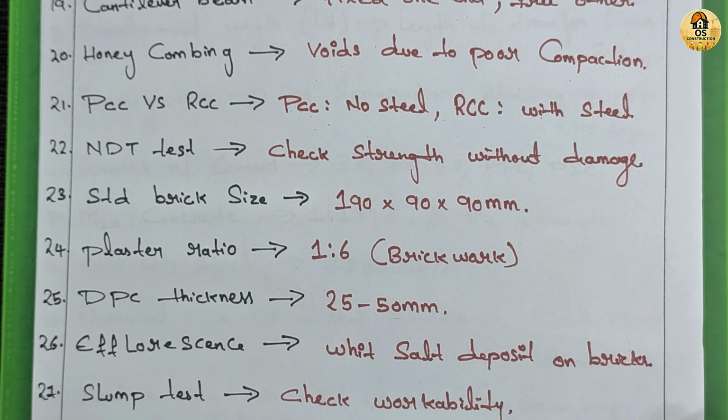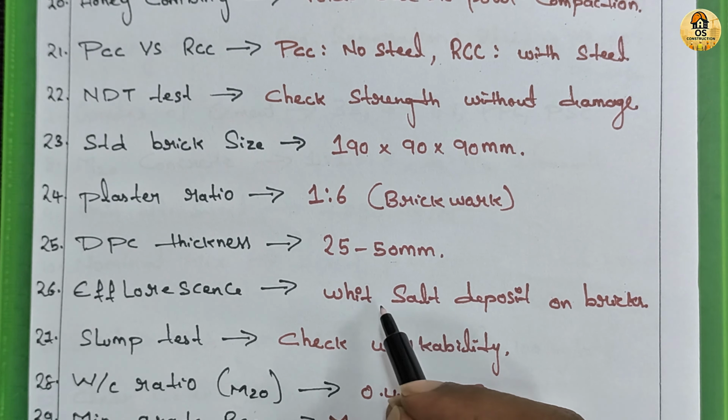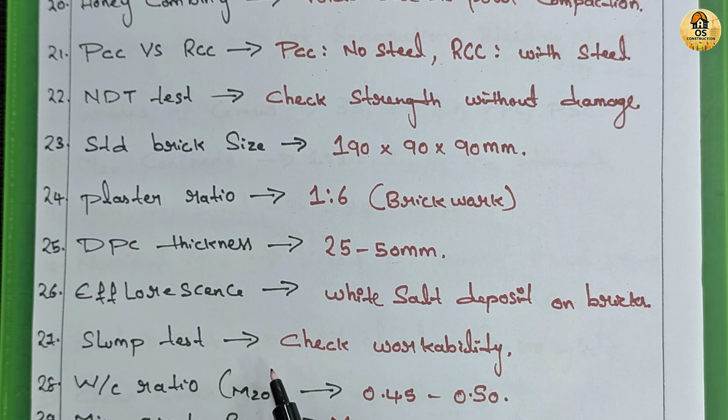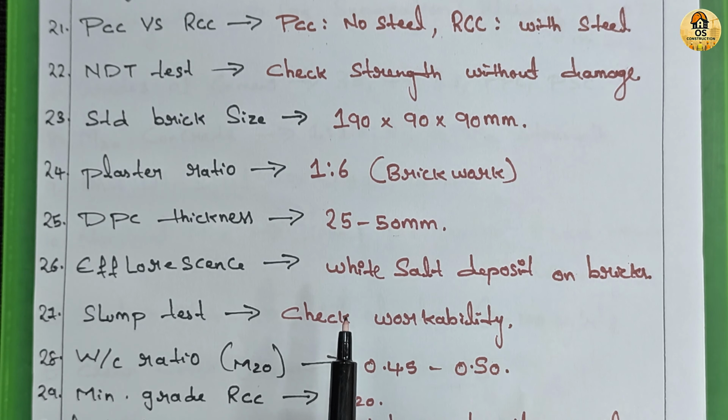Next one is what is efflorescence in bricks? Efflorescence is the appearance of white salt deposit on brick surface due to soluble salt present in water. Next is why is slump test done? The slump test is performed to measure the workability of fresh concrete for RCC. Normal slump is 75 to 100 mm.